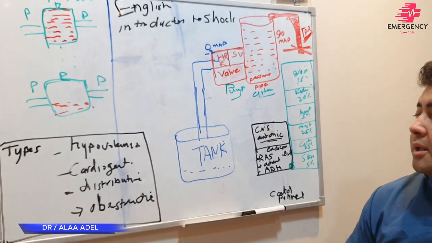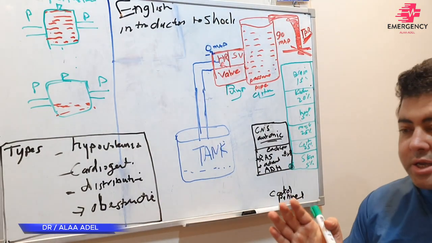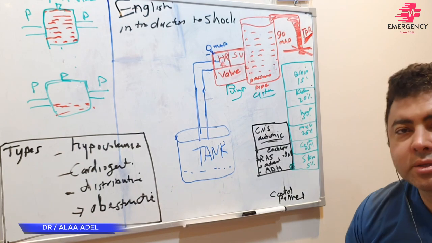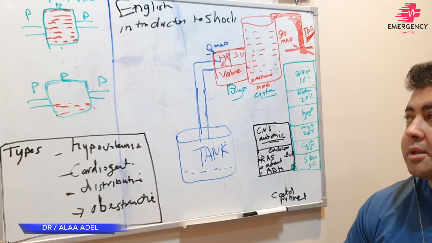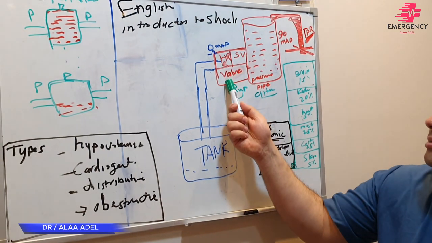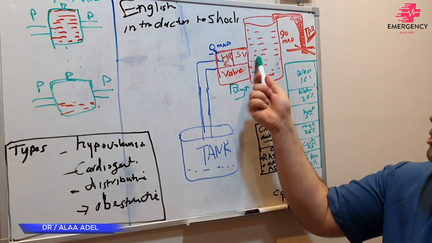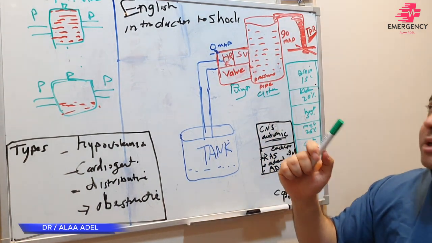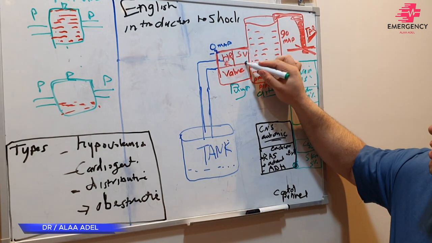Okay, and to make the water reach the top of the building, I need high pressure to send this blood to the top of the building. How can we do that? The pump starts pushing the blood in the pipe, filling it with water. But I need pressure here, so I must do two things.